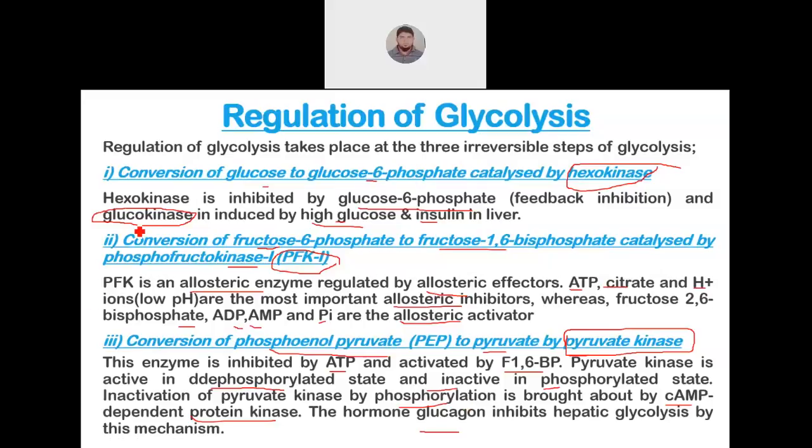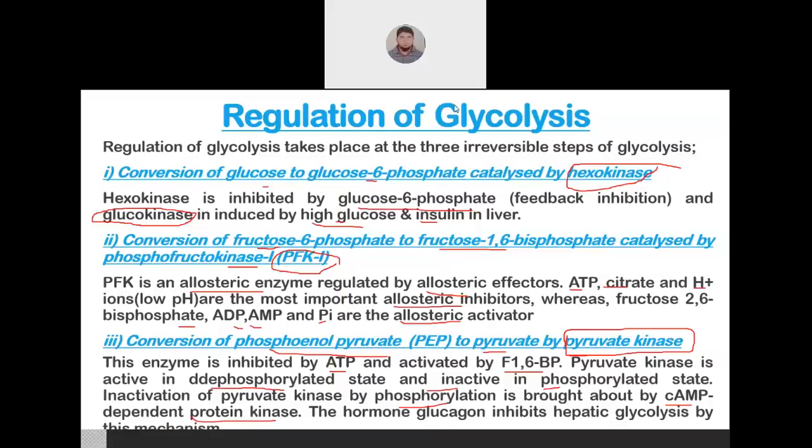You have to remember, out of 10 steps in glycolysis, 3 steps are irreversible, and at these 3 steps regulation of glycolysis is done. You have to remember the reaction, enzymes and inhibitors and activators. Among these 3, the second one, that is the phosphofructokinase 1 catalyzed reaction, is very important and is the rate determining step in glycolysis. Hope the regulation of glycolysis is clear. In the next part, we will discuss about regulation of TCA cycle.